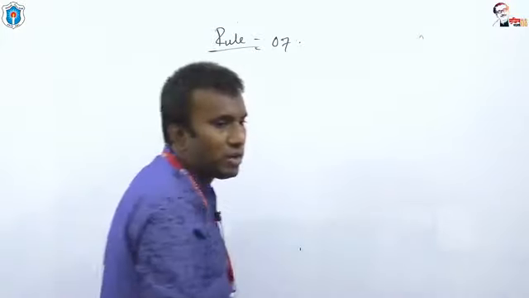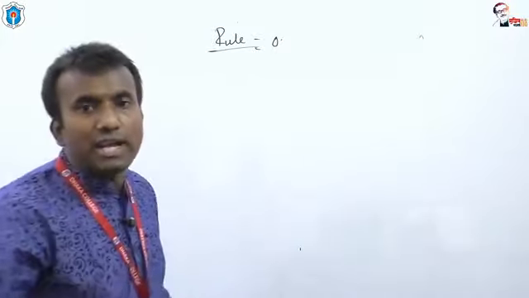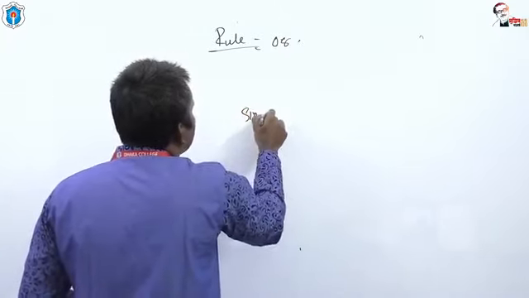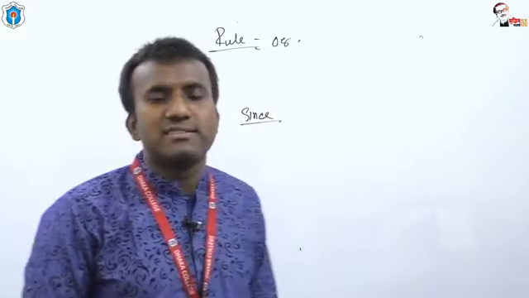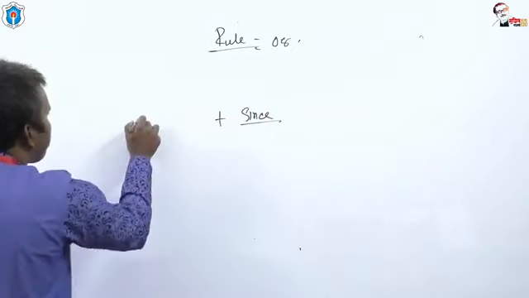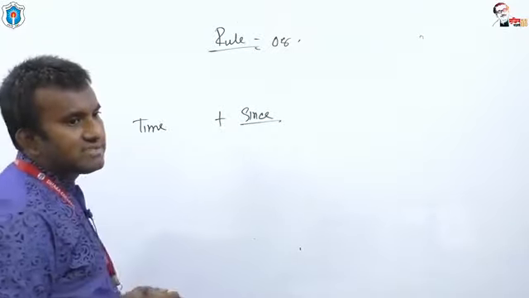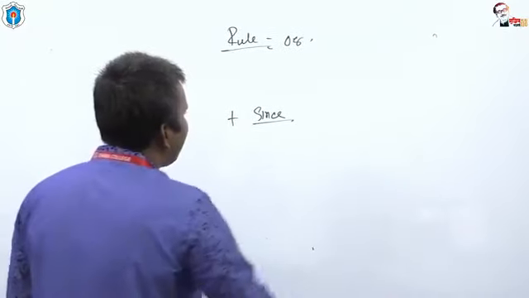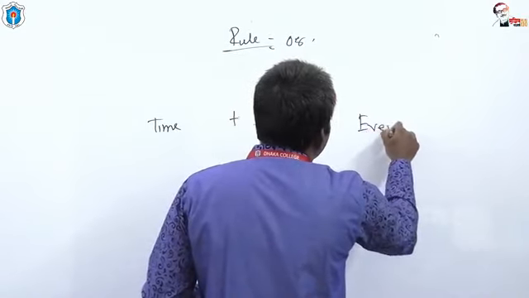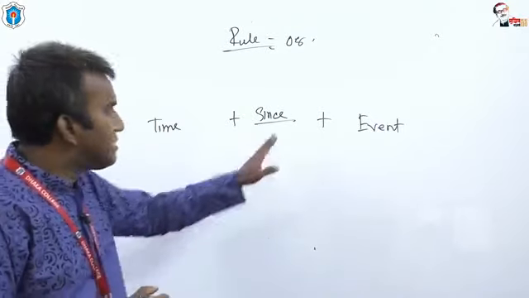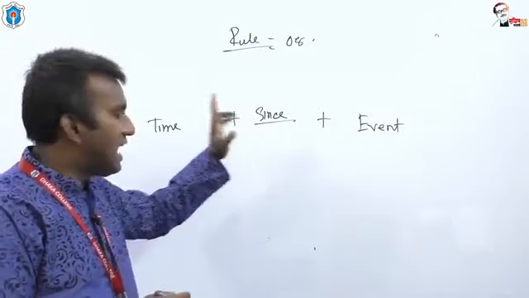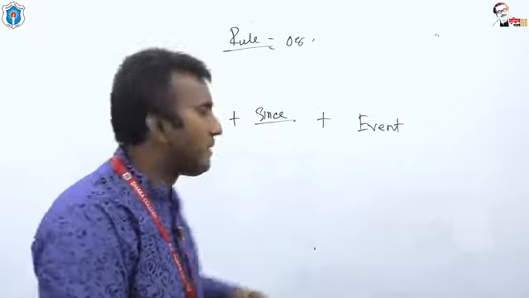Now I'd like to teach you rule number 8, and with this rule I will come to an end regarding today's lecture. Now rule number 8. It is the use of since. Since is used in the middle of a sentence, and before since time is expressed, and after since we have to use event. So since connects time and event.